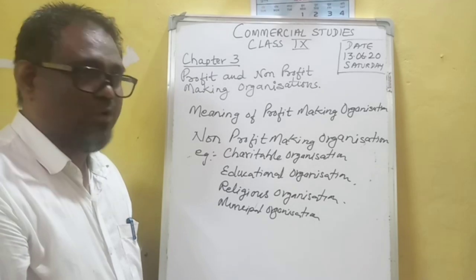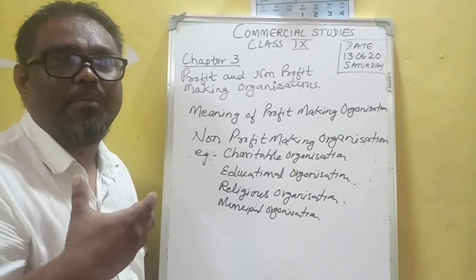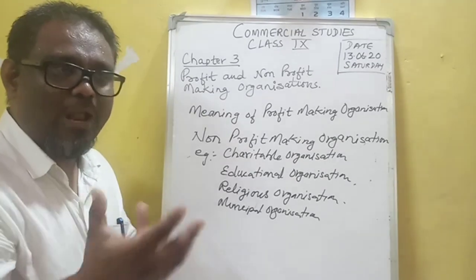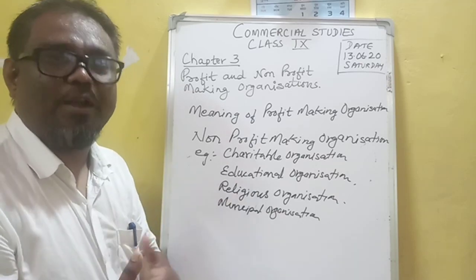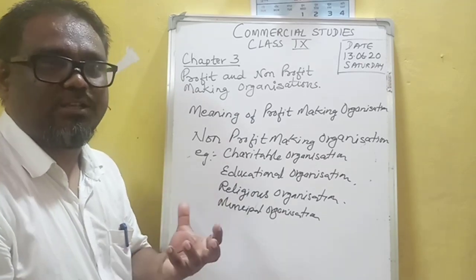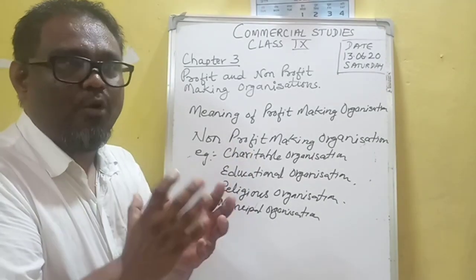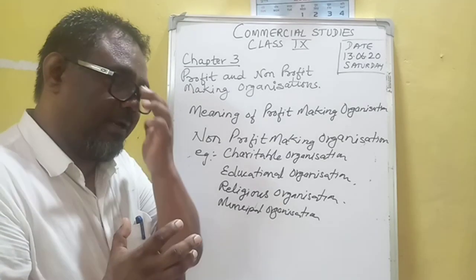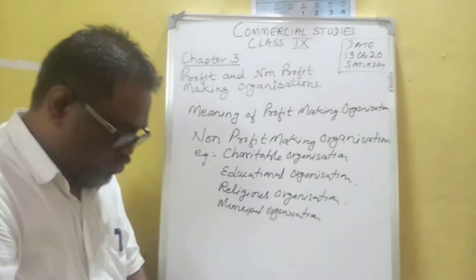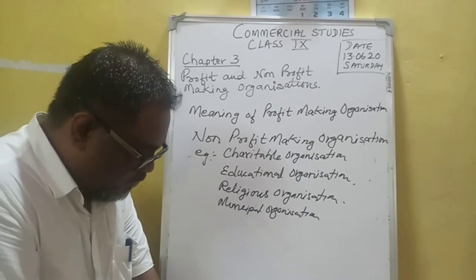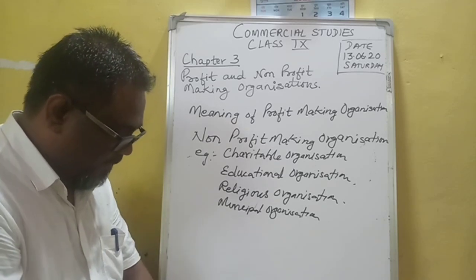This is a society, for example the Consumers Cooperative Society, which was formed in the year 1986 so that all the consumers combine together to help each other against dishonest businessmen. So this is a society. Society means a group of people who combine together, and the main motive is to help and support each other at a time of need. That is called a society. Here they have their own president, vice president, secretary, general secretary.